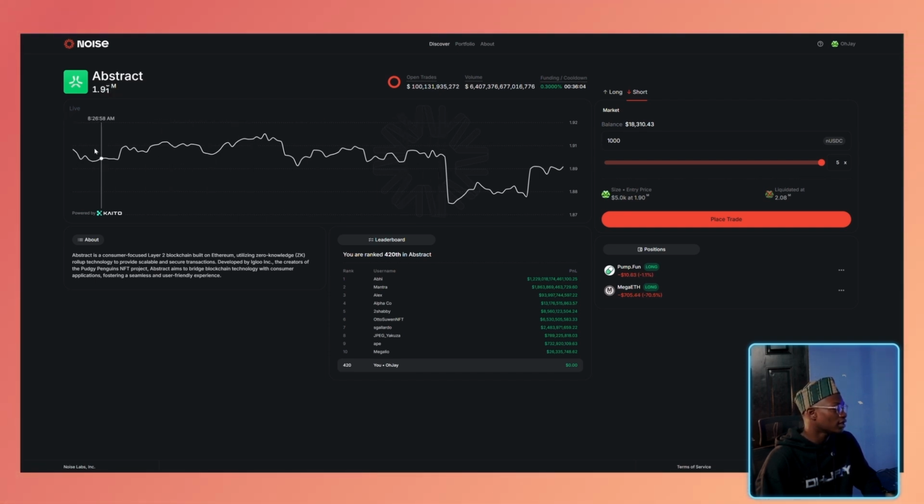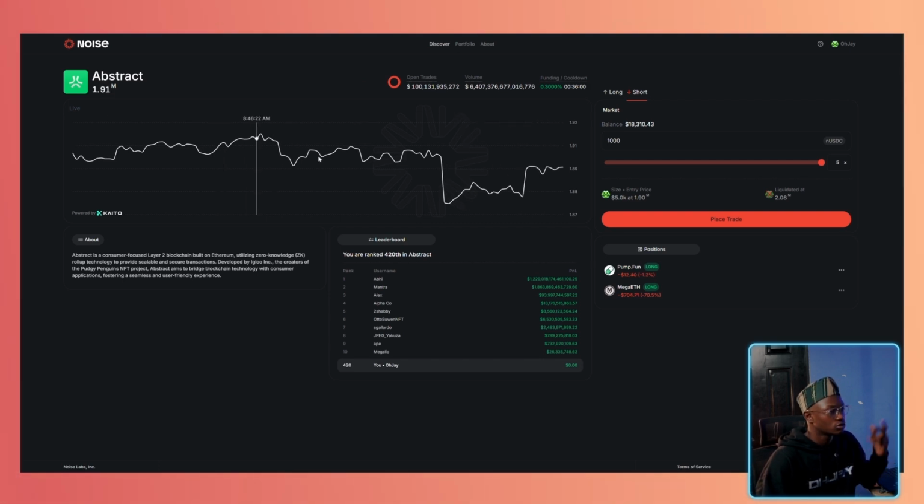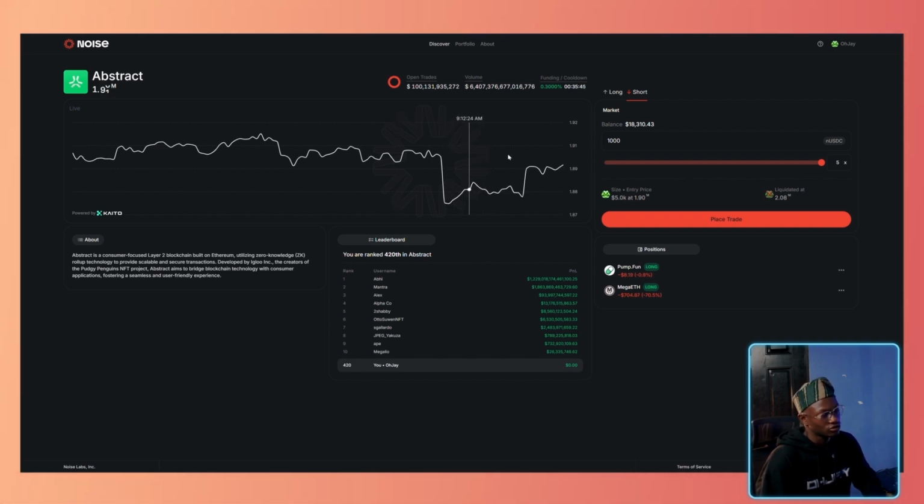As you can see, it's been in a descending trend, although this information is only for today. It does not show past information. I really hope they show us more past data so we could make more informed decisions. And as I said earlier, we need candlestick charts. A line chart doesn't really do it here. Then we can place our trade, easy peasy.